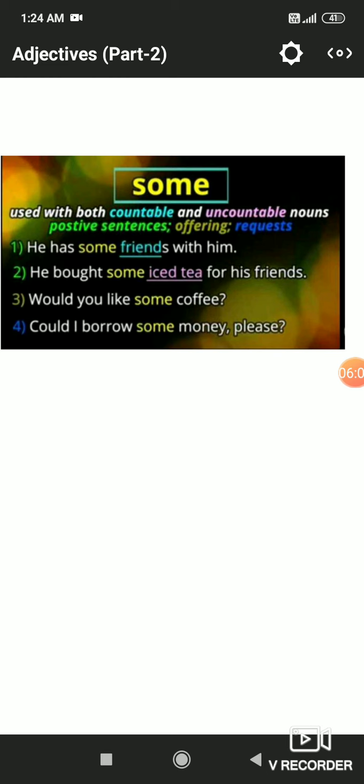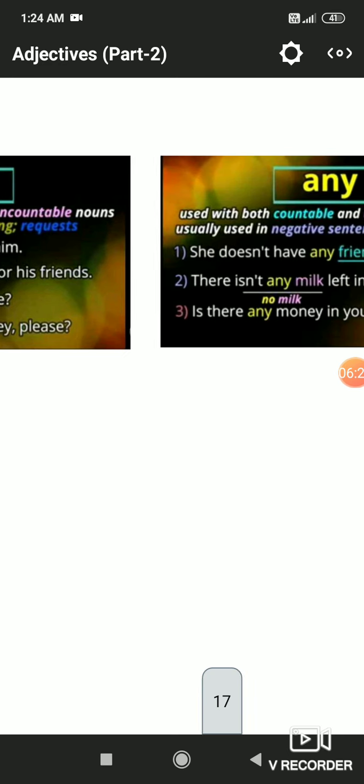He has some friends with him. So here we have used the adjective "some" with countable or it may be uncountable nouns also, in a positive sentence to offer or request. So here "some" is an adjective used with friends.